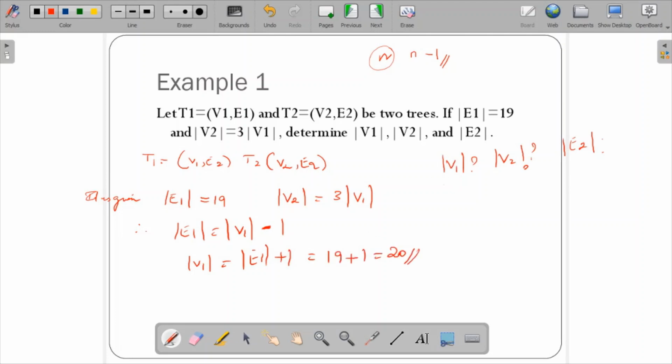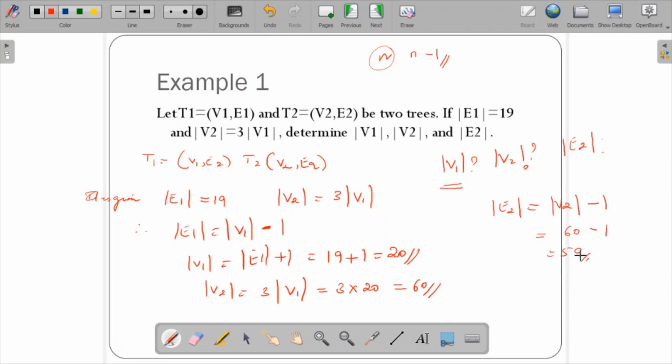From this I got V1. Next I know that V2 is thrice V1. So V2 is 3 times V1, that is 3 into 20, which is 60. I got the answer for V2 also. Now to find E2: E2 is V2 minus 1, because in a tree the number of vertices is one more than the edges, that is, edges will be one less than the vertices. So V2 is 60, and 60 minus 1 gives me 59.